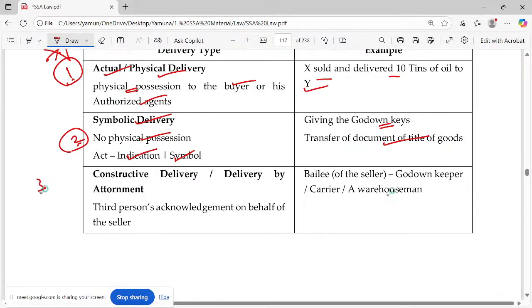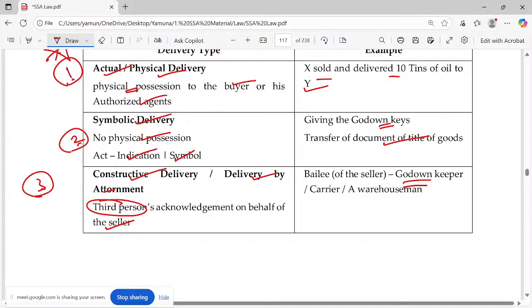Third one, constructive delivery, or delivery by attornment. The third person's acknowledgement will be given on behalf of the seller. You are having this in the godown.